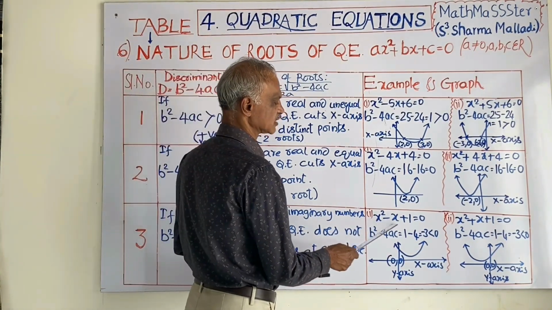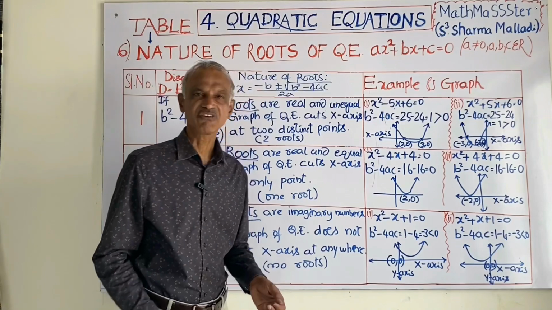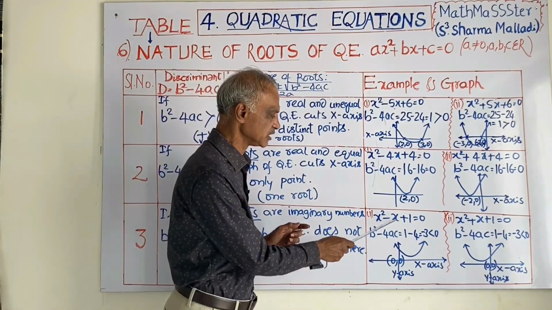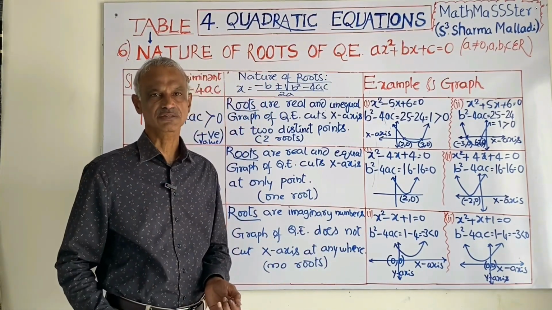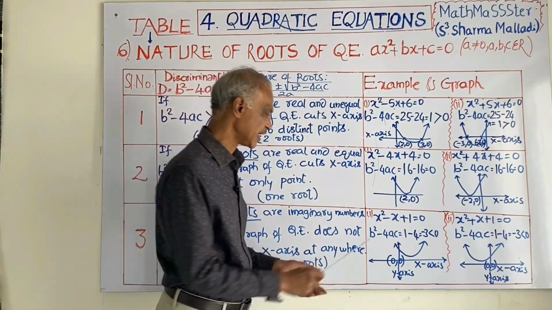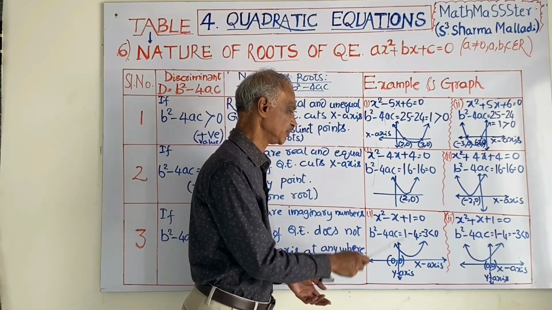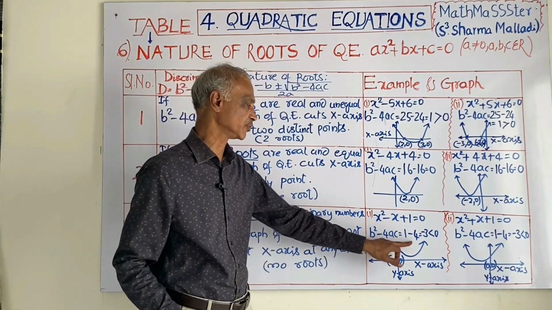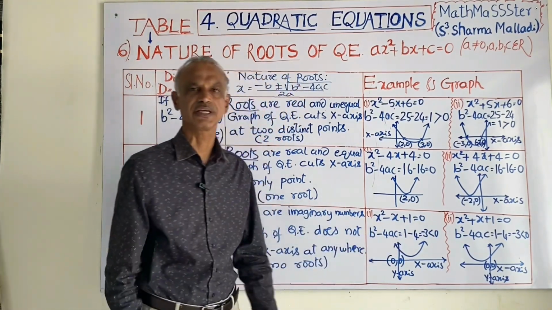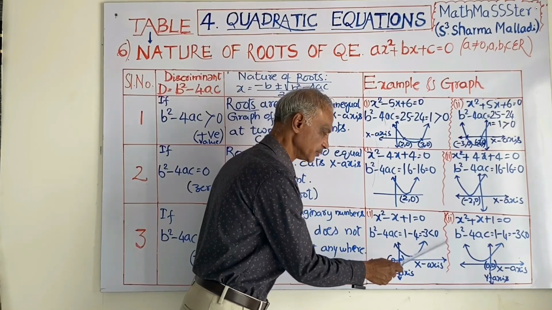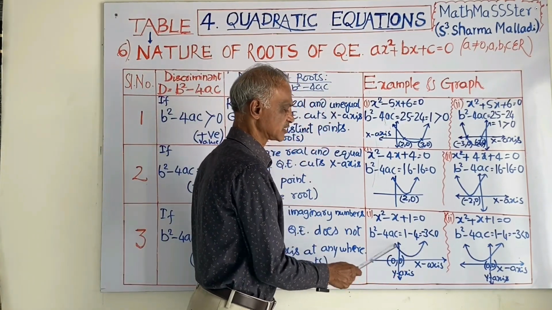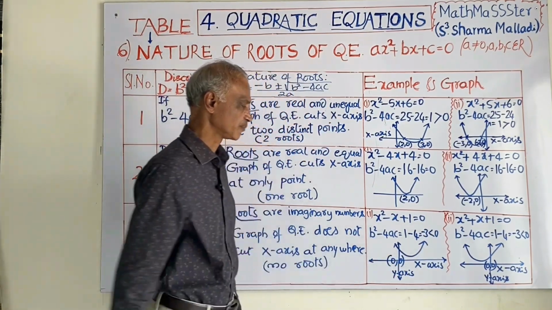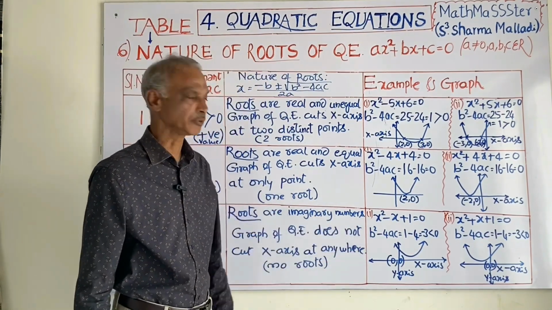I have taken one example: x square minus x plus 1 is equal to 0. You find b square minus 4ac. b is minus 1 here. Minus 1 square means 1. Minus 4ac: 4 into a is 1, c is 1. You will get 1 minus 4, which is minus 3. Minus 3 is a negative value. It is less than 0. It does not cut the x-axis at all because it doesn't have roots.